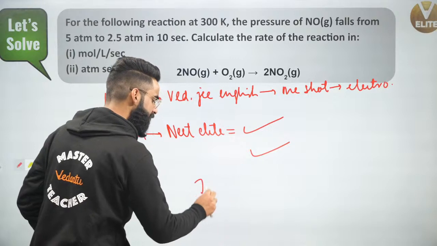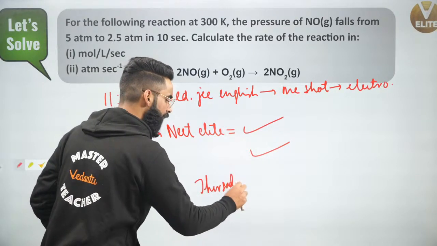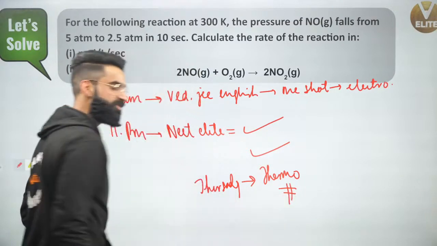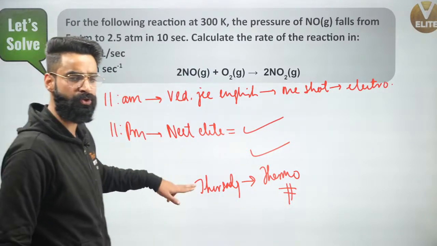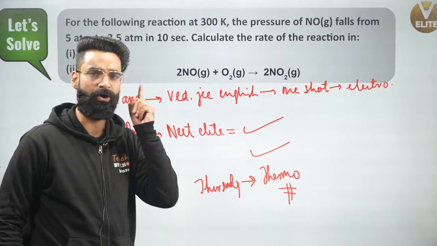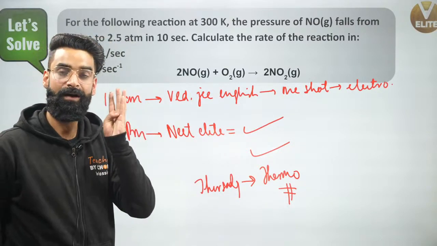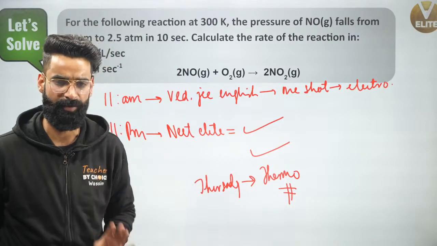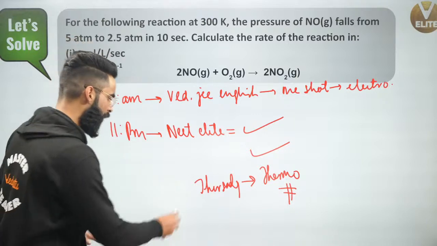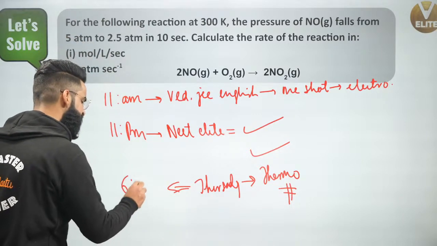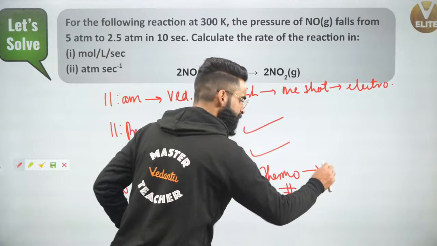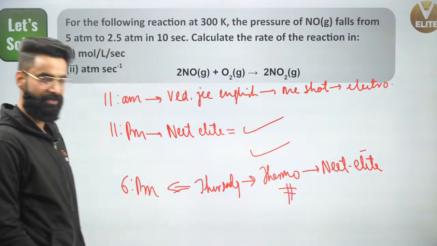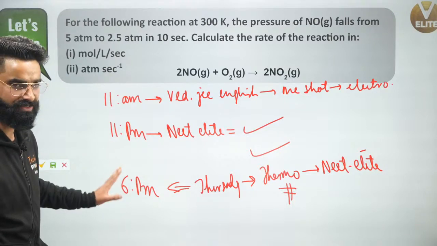And people, on Thursday, it is going to be a one shot from the chapter thermodynamics. Yes, because we could not finish the thermodynamics chapter in the last one shot. So I'm going to do part 2 of thermodynamics, in which I'll be talking about the first law of thermodynamics, enthalpy, the relation between delta H, delta U, heats of reactions, Gibbs free energy, and entropy. Okay, right? So on Thursday, the timing is going to be 6 p.m. on NEET Elite channel. So do not forget to attend this session as well, right?